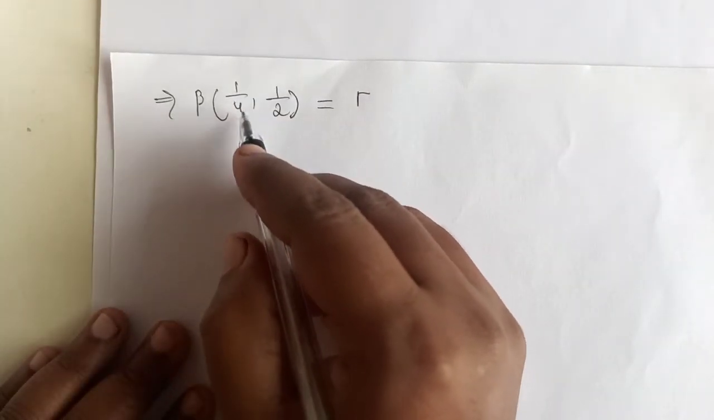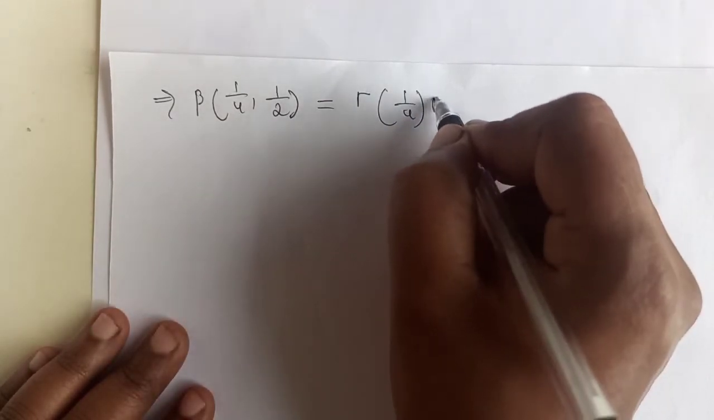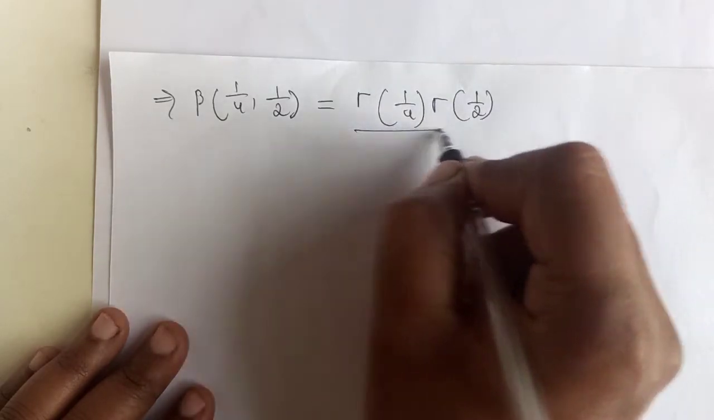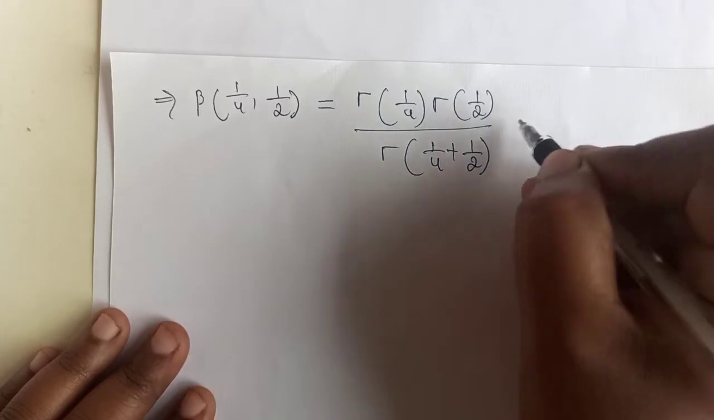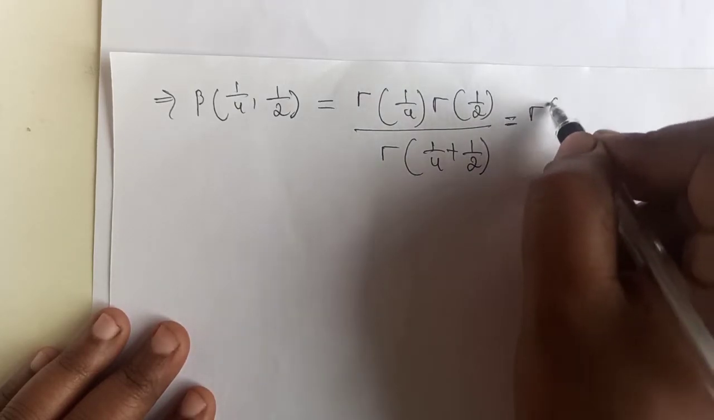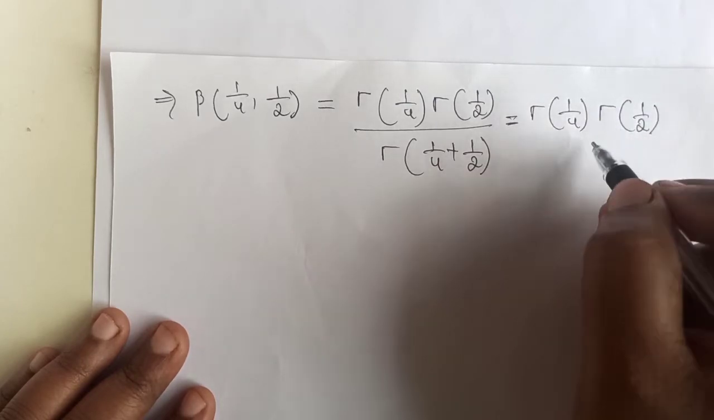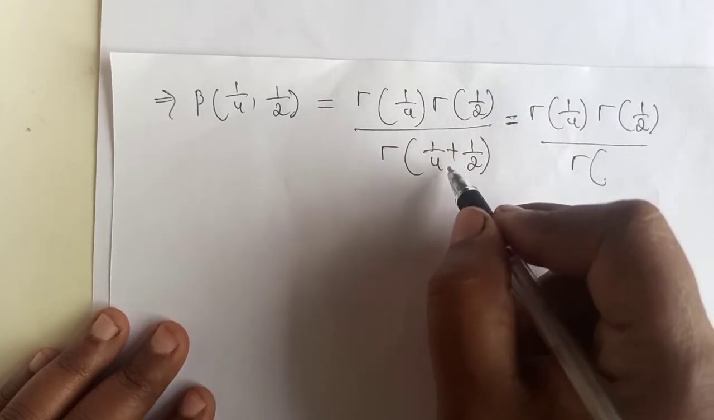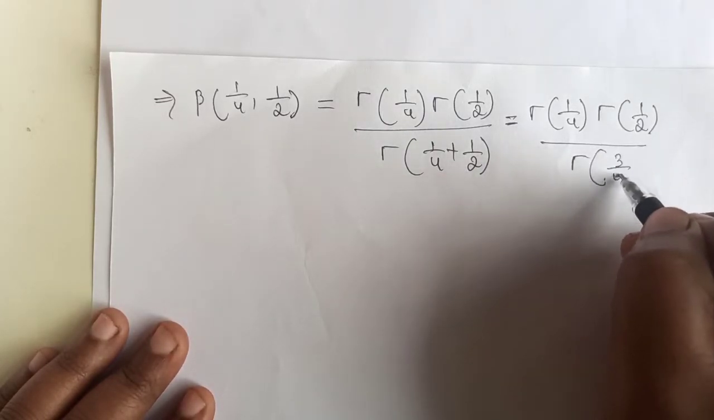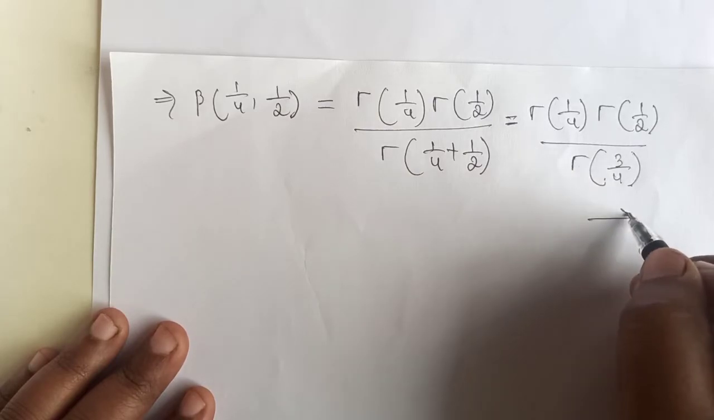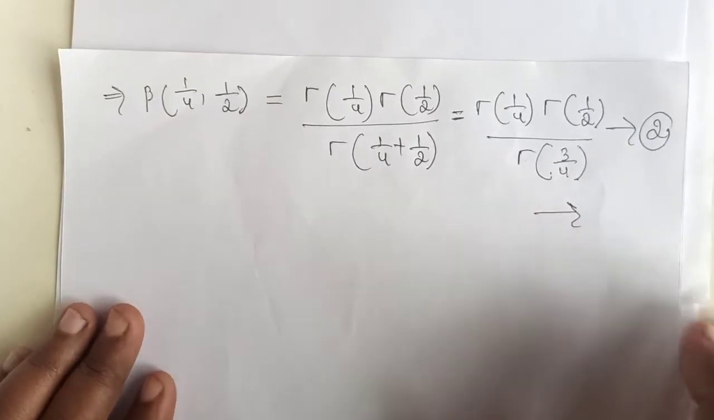We get beta of 1 by 4 comma 1 by 2 equals gamma of 1 by 4 into gamma of 1 by 2 whole divided by gamma of 1 by 4 plus 1 by 2. Further simplifying, taking the LCM, we get gamma of 1 by 4 into gamma of 1 by 2 whole divided by gamma of 3 by 4. Consider this as equation 2.